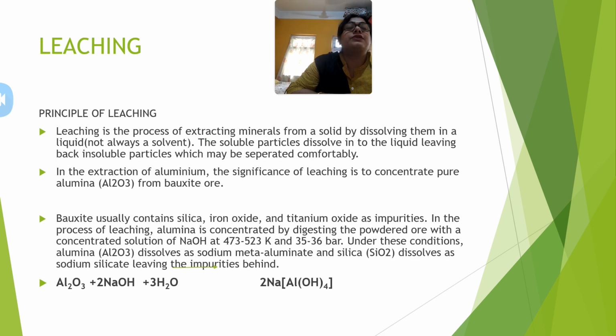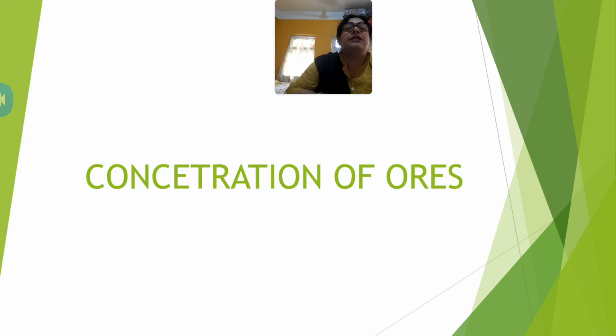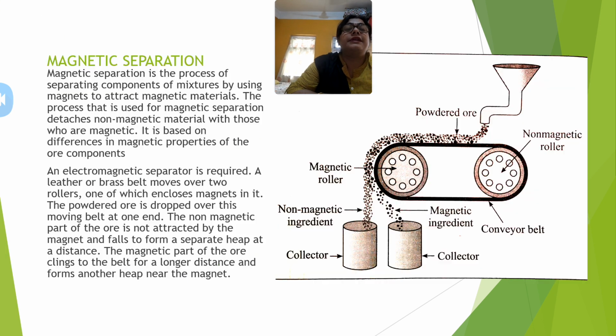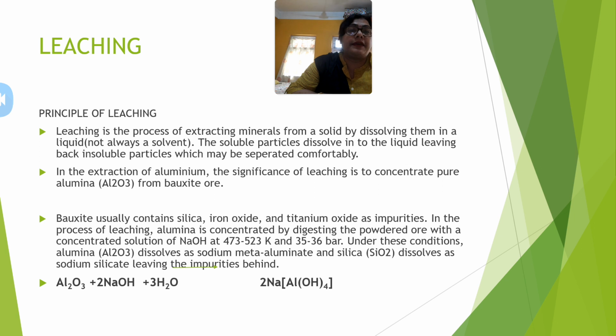Okay. So these are actually the 4 processes by the help of which the concentration of ores can be done. You can expect some questions from the froth flotation process and from leaching in the coming year, because this year we did not get any question on leaching. There was one question on froth flotation regarding the depressant.